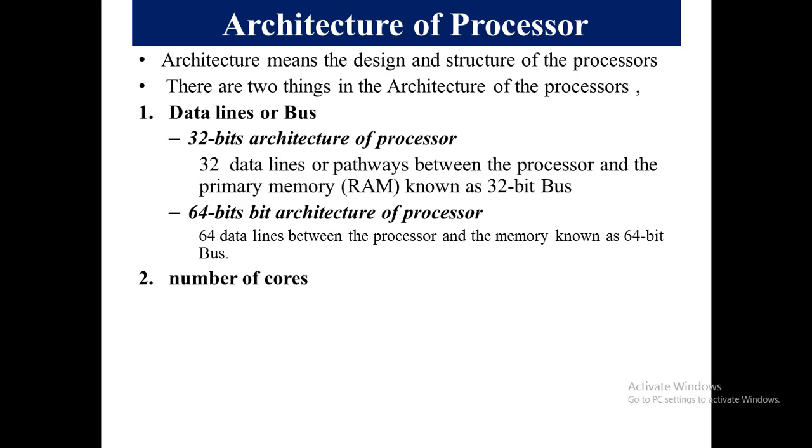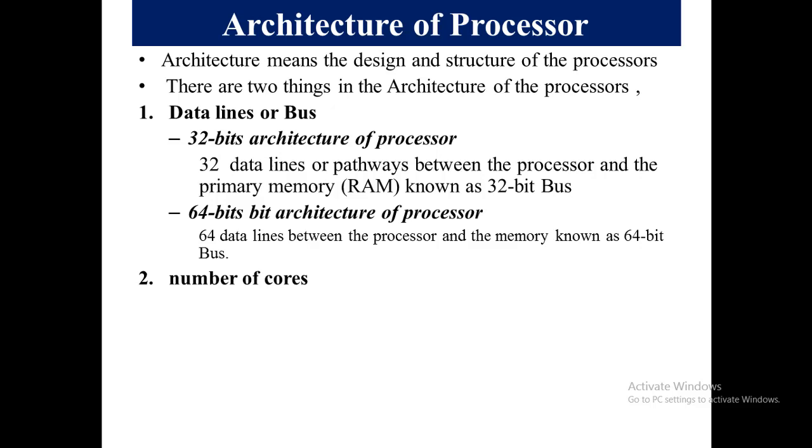So in the 32-bit architecture of processor, the data lines or pathways between the processor and primary memory are known as 32-bit. It means that in 32-bit architecture, we normally have 32 pathways between the processor and main primary memory, that is RAM, to transfer the instructions and to synchronize the operations.